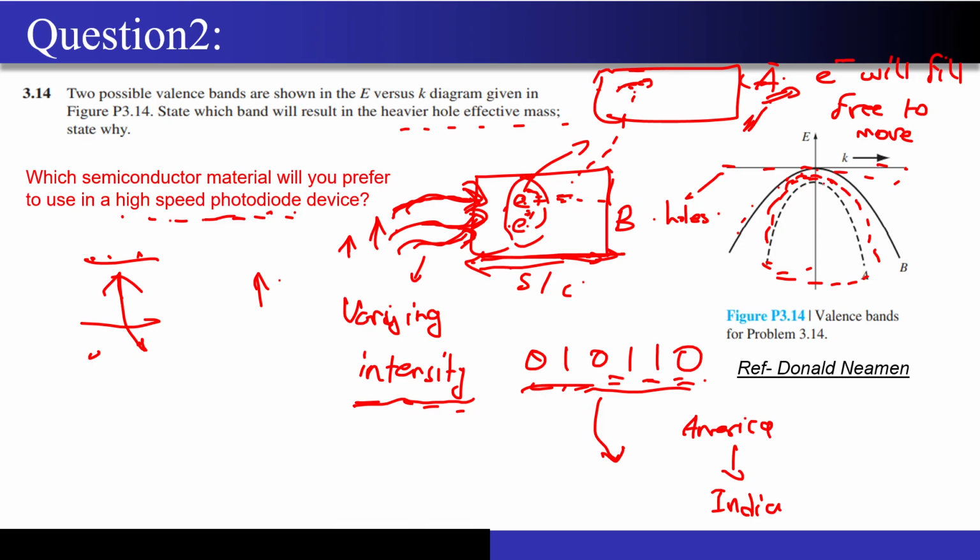So I will use a material where the holes have the highest curvature in the E-k diagram of the crystal, so that the effective mass of the holes will be very less, and that curve is actually curve number A, right?